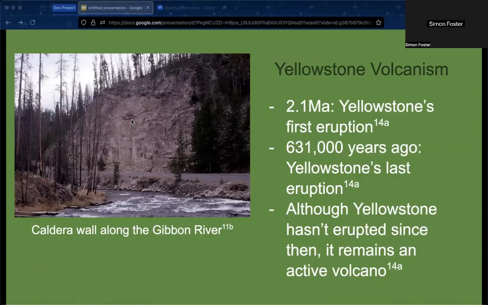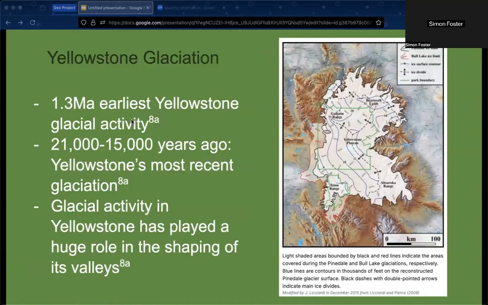park. Since the last major eruption, two magma domes have formed close beneath the surface, which inflate and subside, causing Yellowstone Lake to tilt and continuing to affect the park's topography.